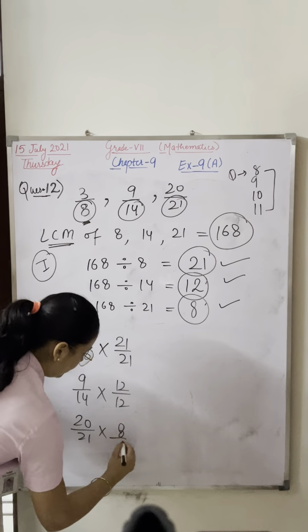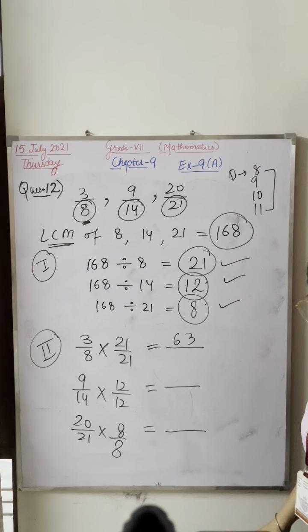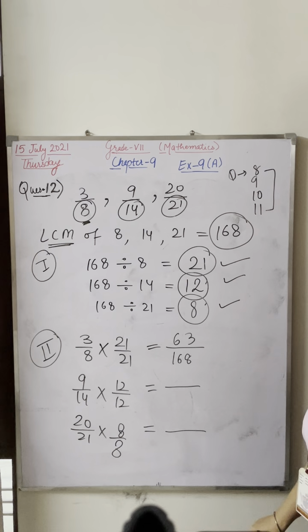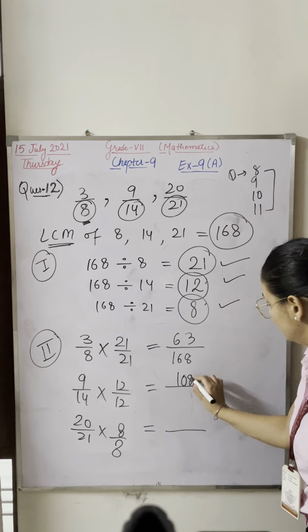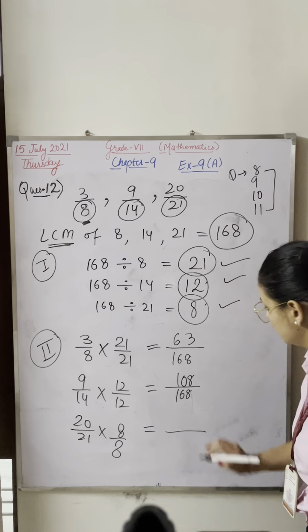21 multiplied by 3, what is the answer? 63. Divided by 21 multiplied by 8, what will be the answer? 21 multiplied by 8 is 168. Okay. Now 12 nines are 108. 12 multiplied by 14 will be 168.